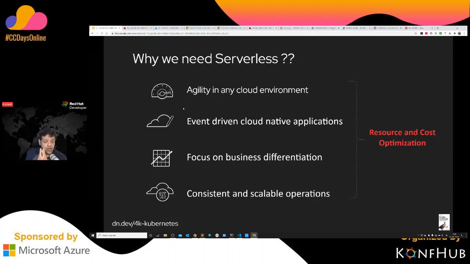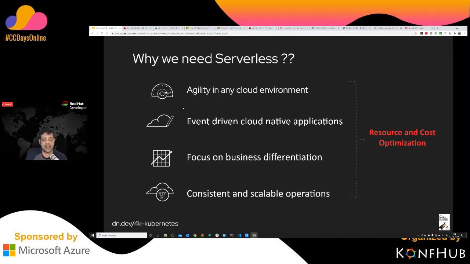And then we want to focus on business differentiation, right? When I deploy my application on cloud, for example, on an OpenShift platform, all I want is to deploy the application quickly and see that the application is running for me. I don't need to worry about anything else, like how do I set up a platform, how do I get the application integrated, and all of the things which are not my focus. Because for my business, I introduce a new feature and I want to see how this works. If this works well, then that's perfect. If it's not, let's go back and start doing the other work, right? Just scrap it and do something else.